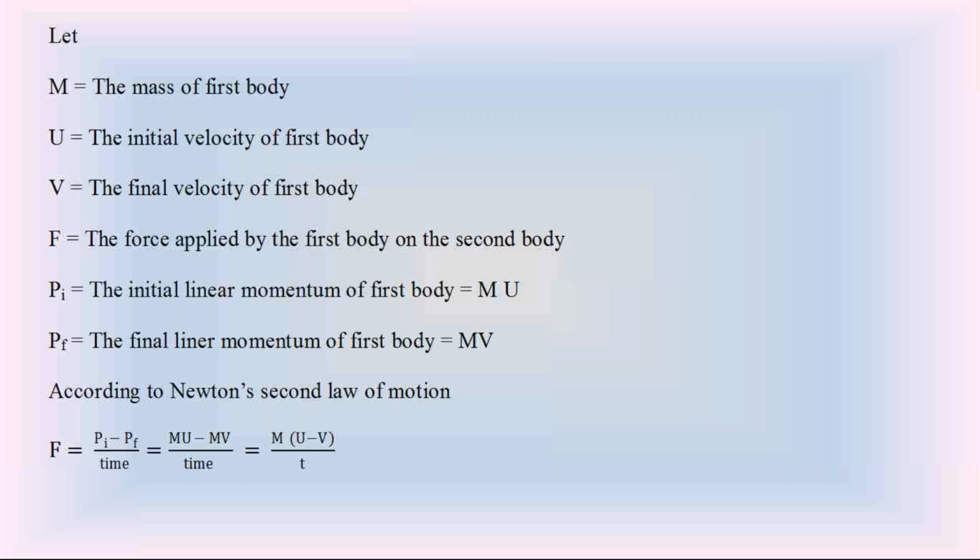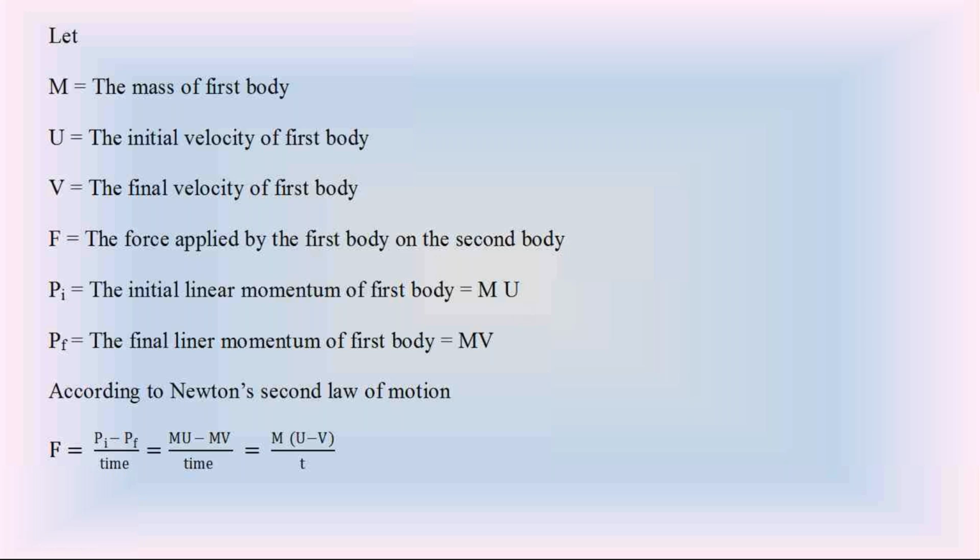So Pi is the initial linear momentum of the first body. Linear momentum is equal to mass into velocity. What is the initial velocity? u. So the initial linear momentum, Pi, is equal to m into u, where m is the mass of the first body and u is its initial velocity.